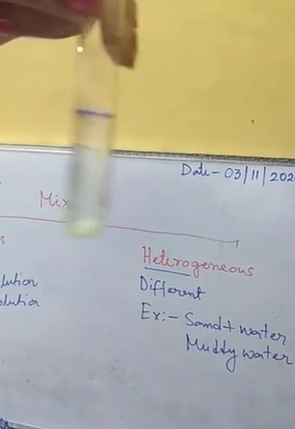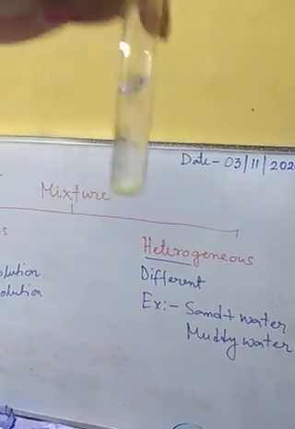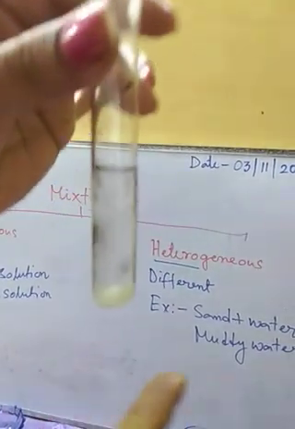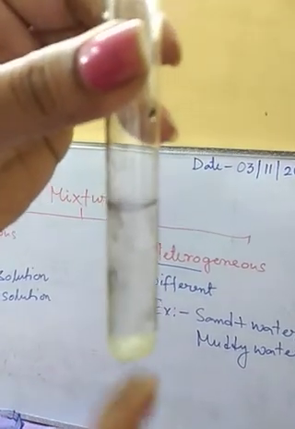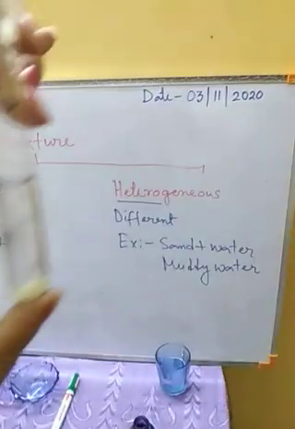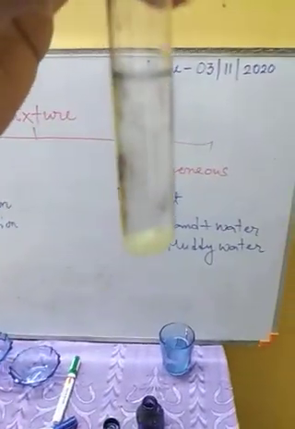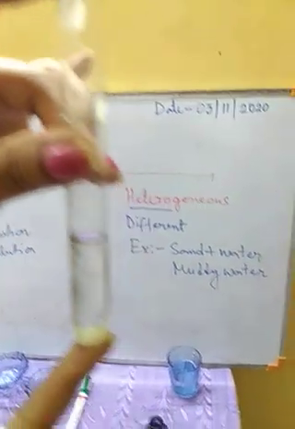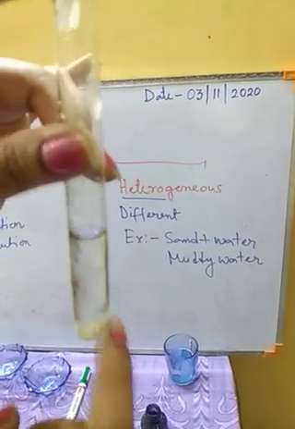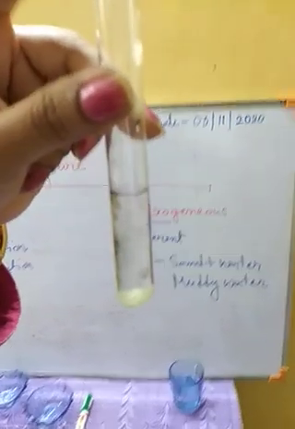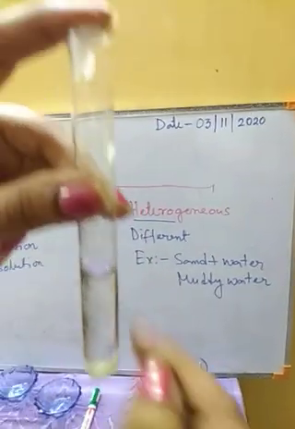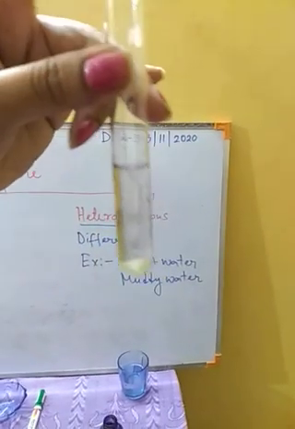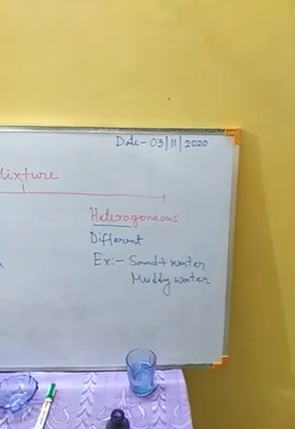That means here the concentration or the consistency of this mixture is not the same everywhere. At the bottom, the particles of rice have settled down, and above the rice we are getting the water. That means the concentration is different in different parts of the solution. So this is a heterogeneous substance, a heterogeneous mixture.